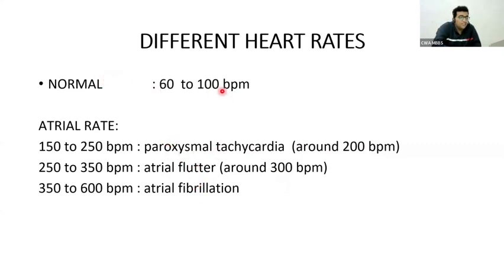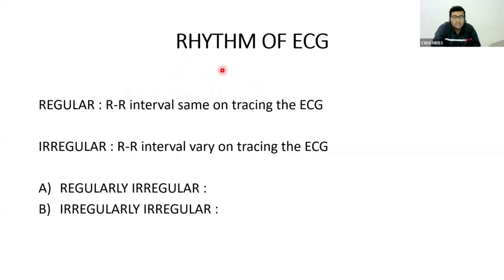First of all, 60 to 100 beats per minute is the normal thing. More than 200, paroxysmal tachycardia. This is not normal. Around more than 300, atrial flutter, and above 350, atrial fibrillation. We will study what is atrial fibrillation, what is atrial flutter, what is paroxysmal tachycardia, what is normal tachycardia, and what is the normal heart rate. Remember, normal heart rate is 60 to 100 beats per minute. Okay, that's all about heart rate.